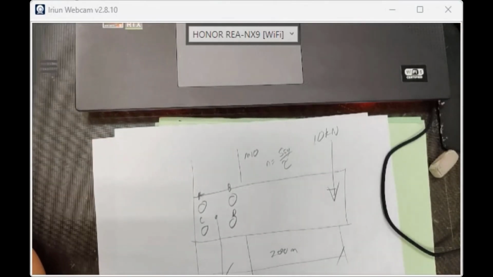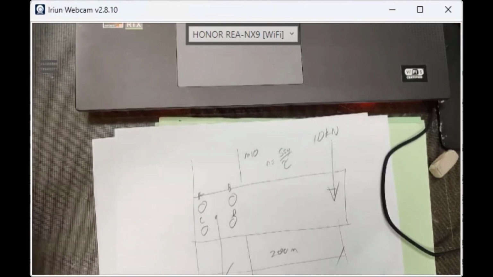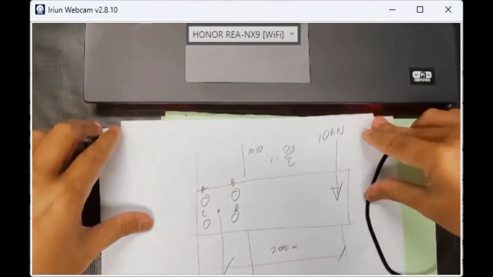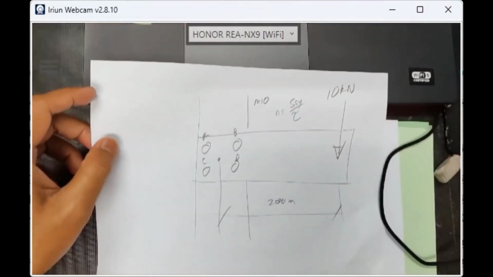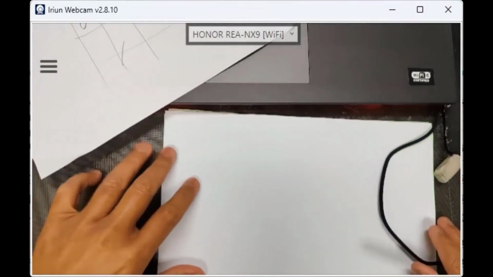For M10 grade. Okay, if you look, the next case is, let's see, this is basic like this. We have a cantilever beam. What do we have in this case?